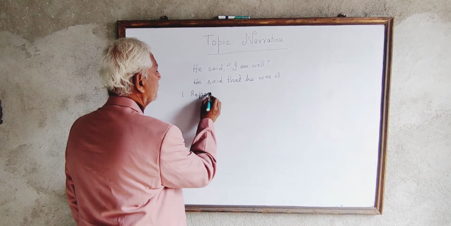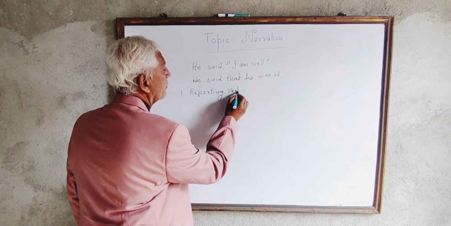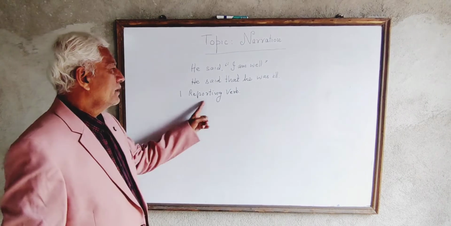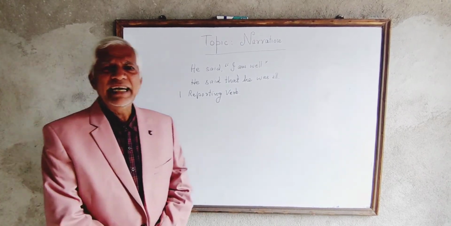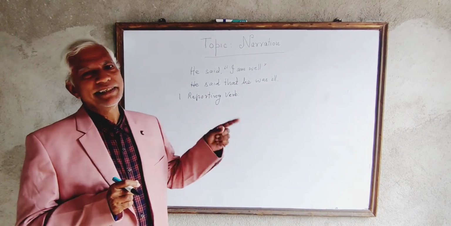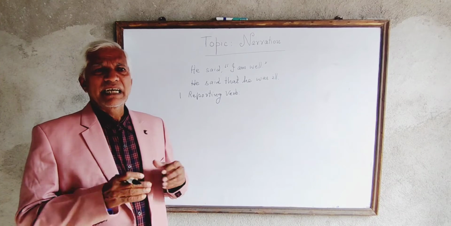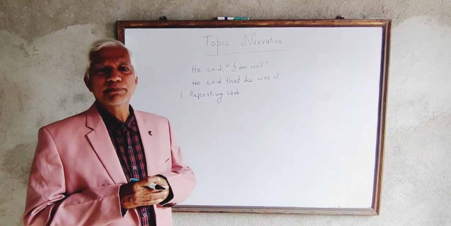When direct narration is changed into indirect narration, the reporting verb changes. The reporting verb changes according to the kind of sentence of the reported speech.